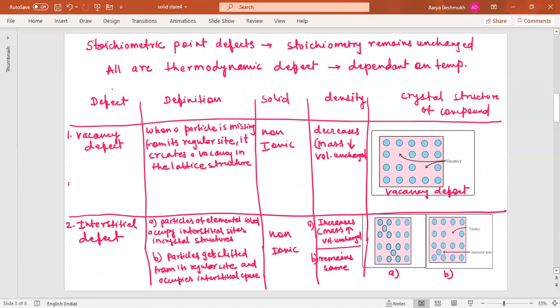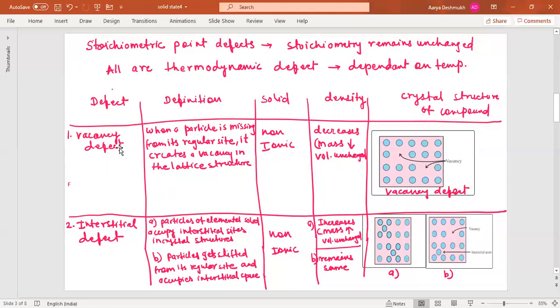Now, I'll try to explain all the four different types of stoichiometric point defects comparatively, so that it would be easy for you to remember. So stoichiometry of the compound remains unchanged in case of stoichiometric point defects. And all these are thermodynamic defects, means those are dependent on temperature. Now I prepared one table here. You just look at this.